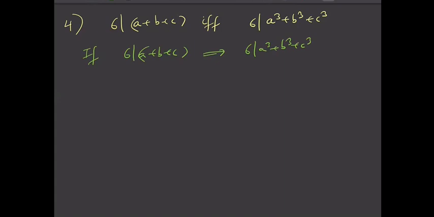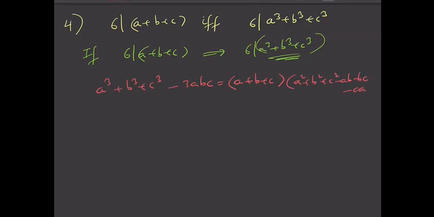To prove a cube plus b cube plus c cube, I have one identity which is a cube plus b cube plus c cube minus 3abc. This is nothing but a plus b plus c times a square plus b square plus c square minus ab minus bc minus ca.